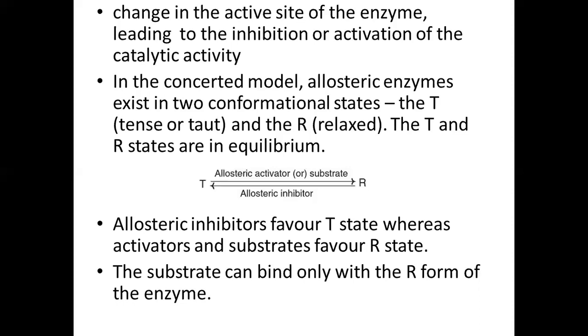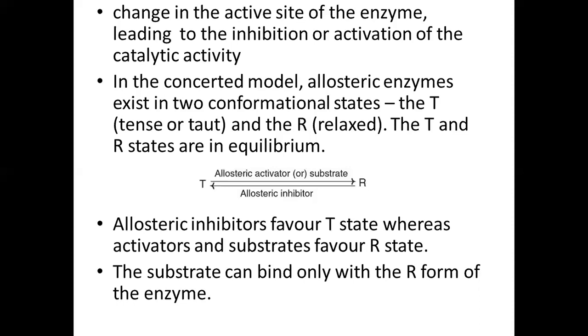And overall, the substrate or the activator will promote the R or relaxed state, whereas the allosteric inhibitor will promote a higher concentration of the enzyme in the tense state, or the T state. Therefore, here I have written for you that allosteric inhibitors favor the T state, whereas the activator or the substrate will favor the R or relaxed state.